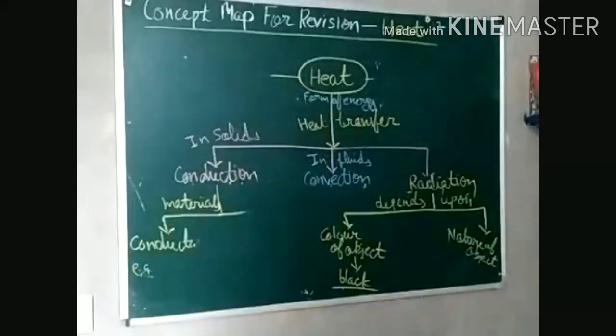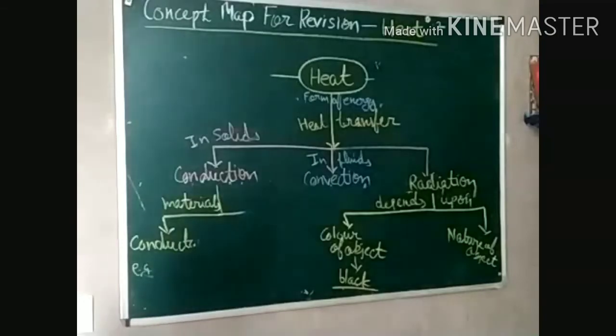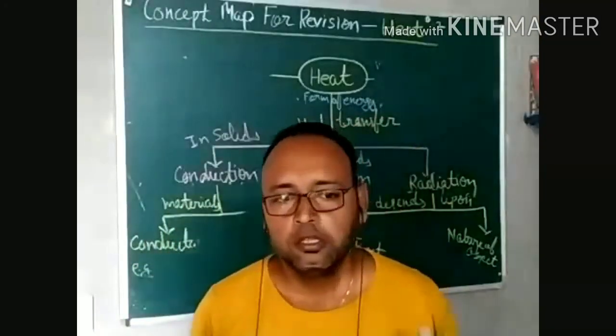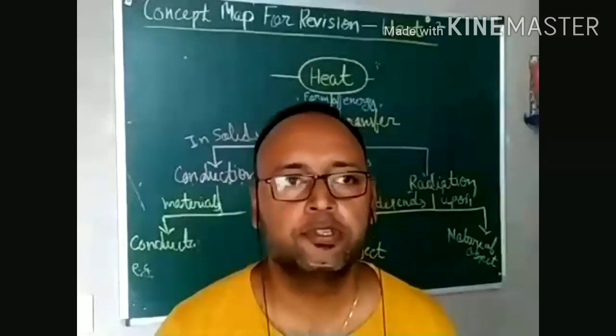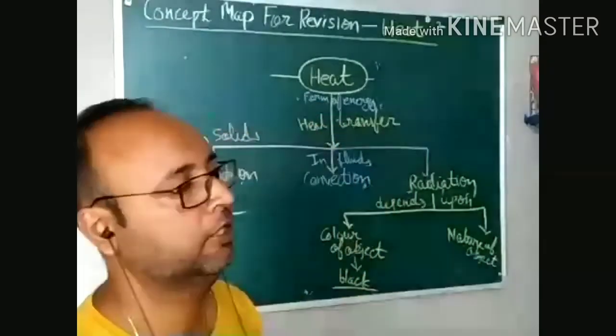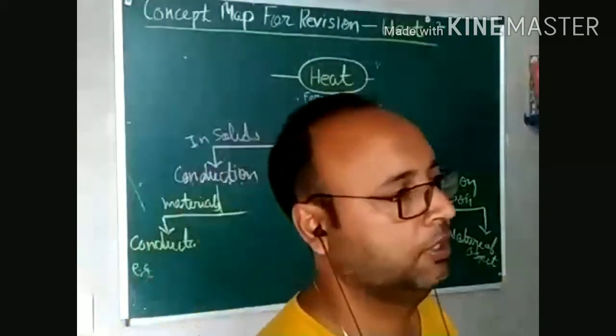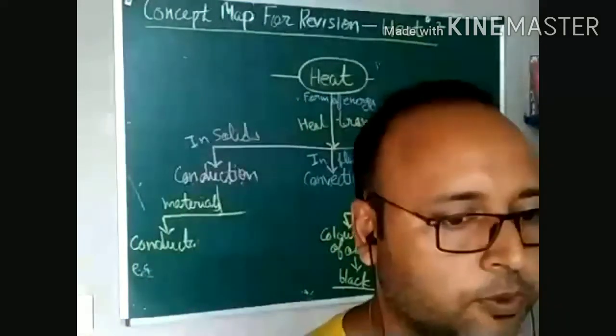Now, if I talk about the nature, nature means best reflector and poor reflector. Best reflector of heat will be a smooth and shiny surface. The heat will strike and then it will reflect, right? Whereas in case of rough, it will not reflect so properly.